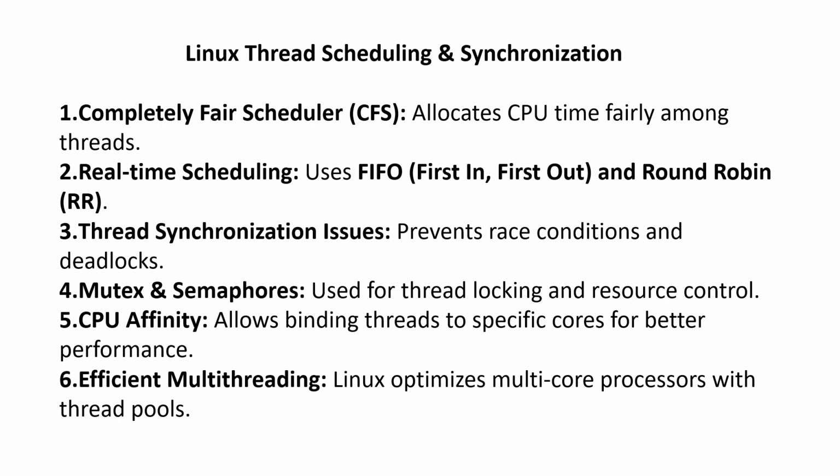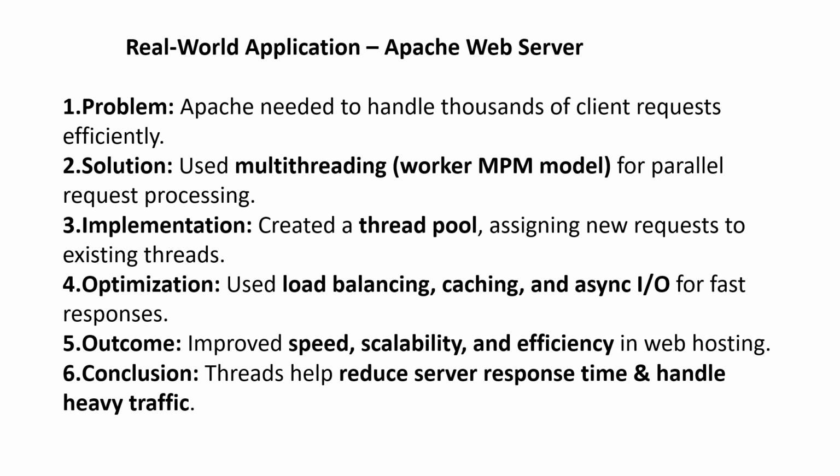Efficient multi-threading: Linux optimizes multi-core processors with thread pools. Real-world application: Apache web server. Problem: Apache needed to handle thousands of client requests efficiently. Solution: used the multi-threading worker MPM model for parallel request processing. Implementation: created a thread pool, assigning new requests to existing threads.